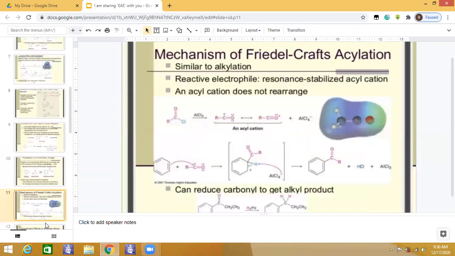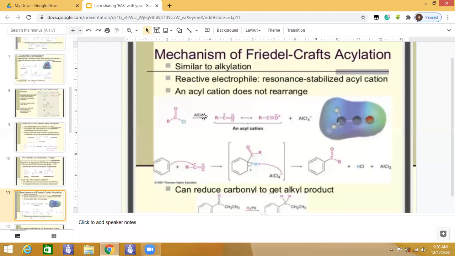Okay, let us discuss its mechanism. This aluminum chloride treated with this acetyl chloride will produce this carbocation. This charge is again delocalized, because you may see the resonance structure, and AlCl4 is going to be formed.